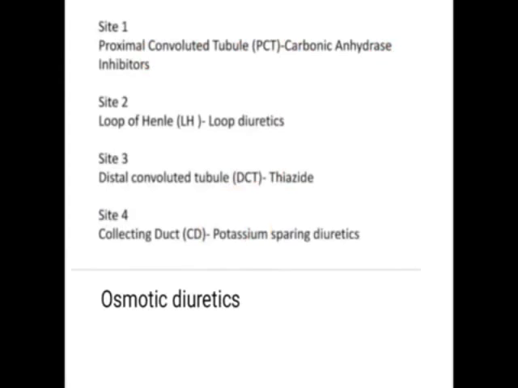As per this, the diuretics are classified into four types. First, drugs acting on site 1 are called site 1 diuretics. Generally, they act on the proximal convoluted tubules. Examples are carbonic anhydrase inhibitors like acetazolamide.